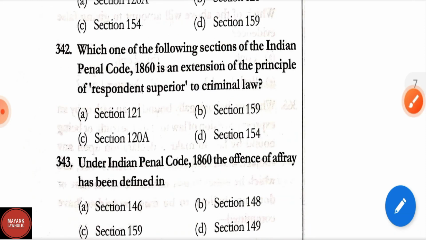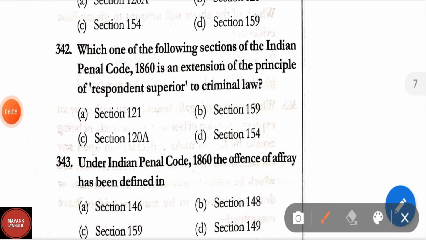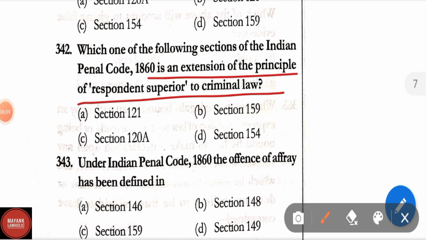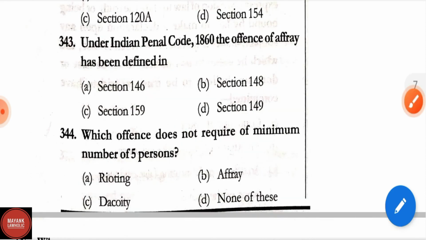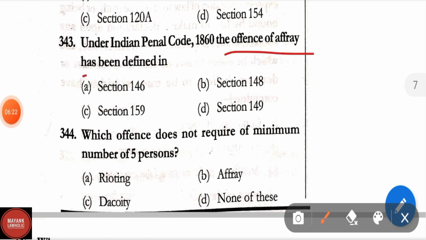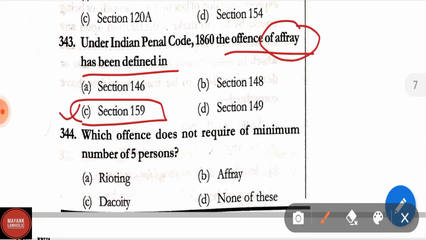Question number 342. Which one of the following sections of IPC is an extension of the principle of respondeat superior to criminal law? Options are section 121, section 159, section 120A, section 154. Correct answer is section 154. Question number 343. Under IPC, the offence of affray has been defined in, correct answer is section 159. In section 159, the offence of affray has been defined.